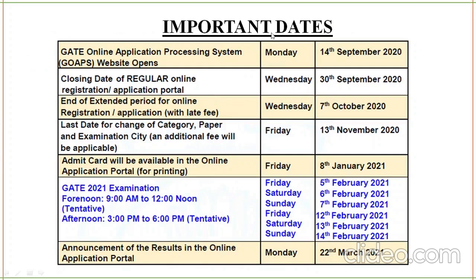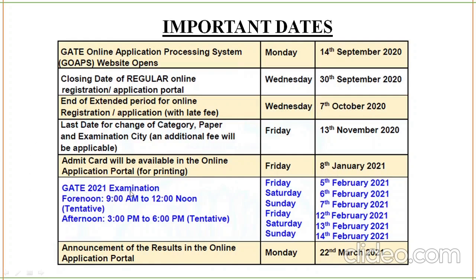So important dates. Online application has already been started and it has ended also. Applications are over. So the last date for change of category, paper and examination city is 13th November. An additional fee will be applicable for the same. Admit card will be available in the online application portal. You'll have to print it and take it to the examination hall. It will be available on 8th January 2021.